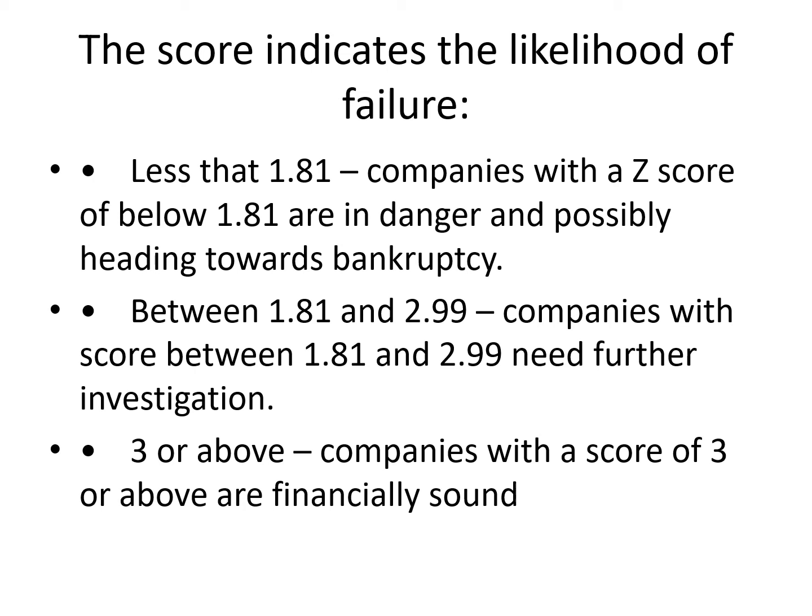This company is in a poor situation heading towards bankruptcy. If the ratio is between 1.81 and 2.99, it means that the company needs further investigation. If this company has a further investigation, this will lead to avoidance of corporate failure.